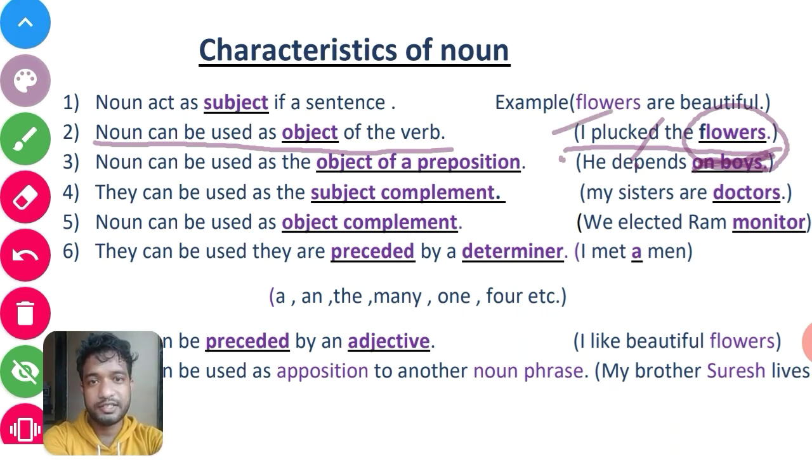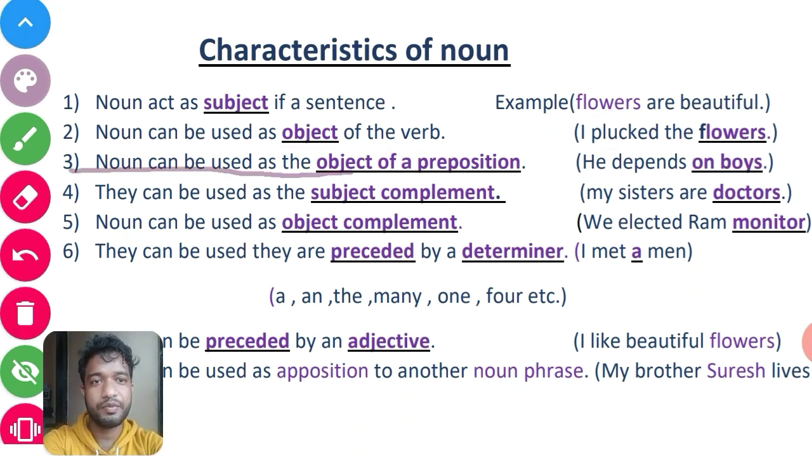The next characteristic is that a noun can be used as the object of a preposition. Let's see an example: He depends on boys. He is the subject. Depends on boys. You can see here boys is a noun.